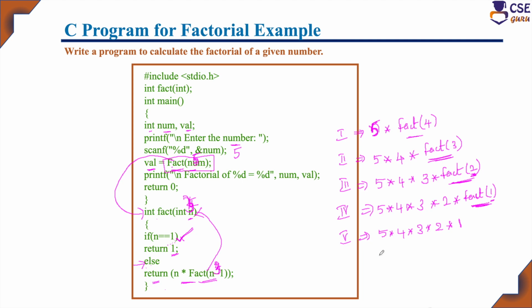Finally, if you are combining these solutions, this is the first recursive call solution, second recursive call, third recursive call, fourth recursive call and fifth recursive call. So if you are combining all these 5 recursive call solutions, you will get the main problem solution. So what is the result? You will get 120. So when n value equal to 5, 5 factorial value is nothing but 120. So this is the result of this factorial function, and this factorial function we have implemented using the recursive function concept. Okay, factorial function is the best example for recursion.